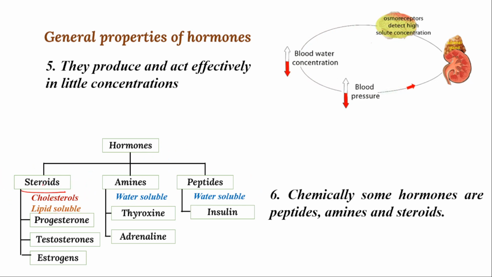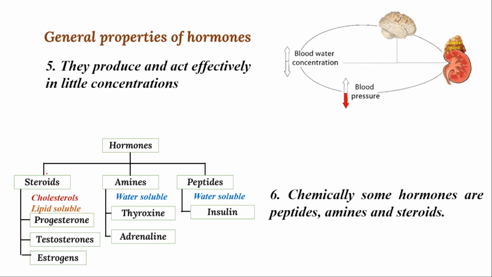These steroids are lipid soluble. They are not water soluble. Understand? Amines and peptides, remember, are water soluble. So in the peptide category of hormones is insulin, and the amine type of hormones are thyroxine and adrenaline. Insulin is produced in the pancreas, thyroxine is produced in the thyroid, and adrenaline is produced in the adrenal gland above the kidney.